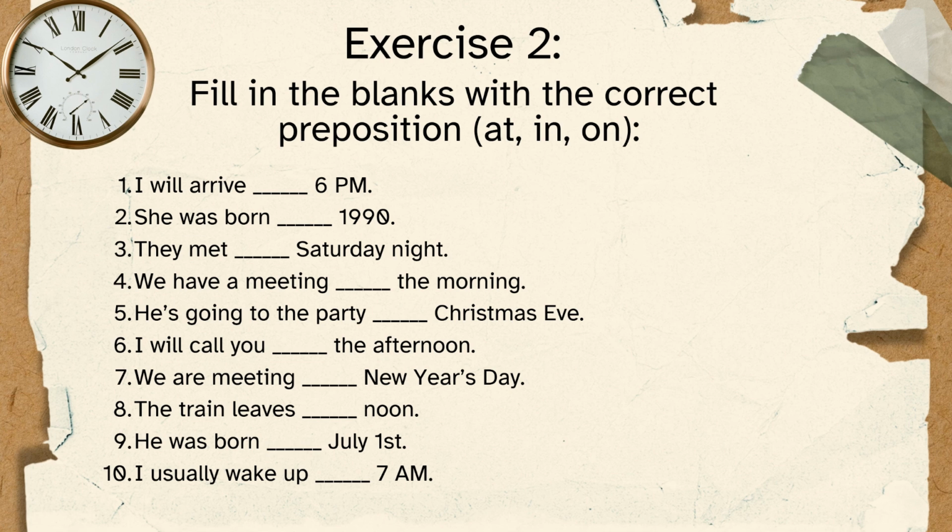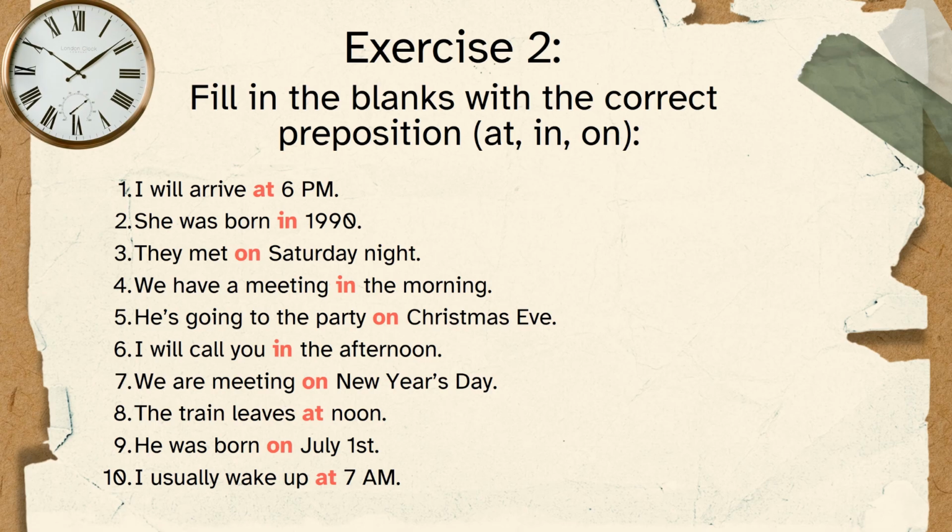And the second exercise is to fill in the blanks with the correct preposition. I suggest pausing the video now, writing all your answers down, and later you will check them with the answers on the screen. Okay, here are the answers.